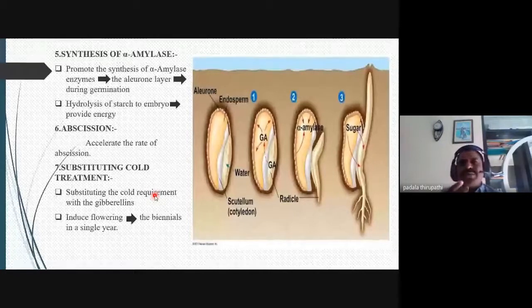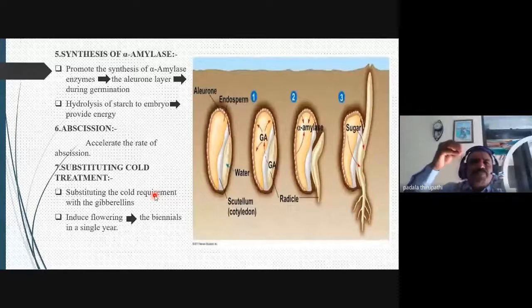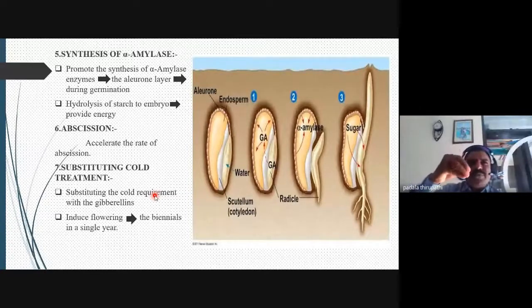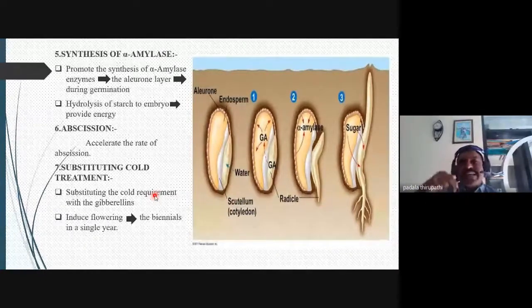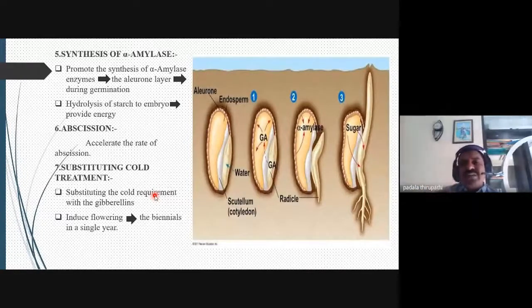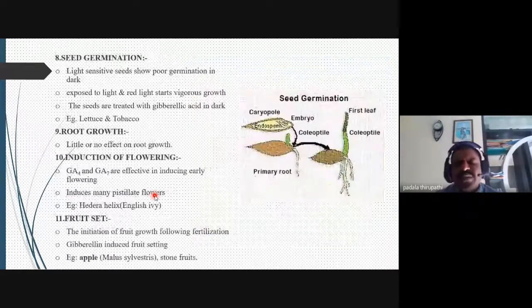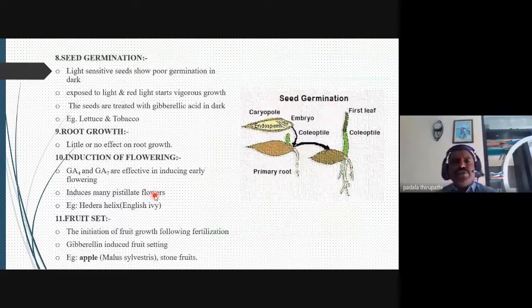So these are the best example for the biennials. In the first year, the crop is making and preserving food material. In the second year, they produce the flowers. But we want flowering in the first year. Externally we apply gibberellins, then automatically in the first year the flowers are observed, or flowers are induced.